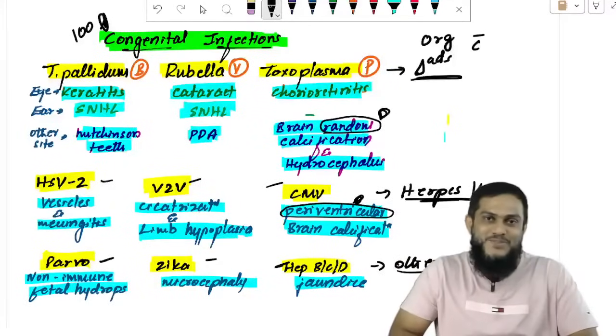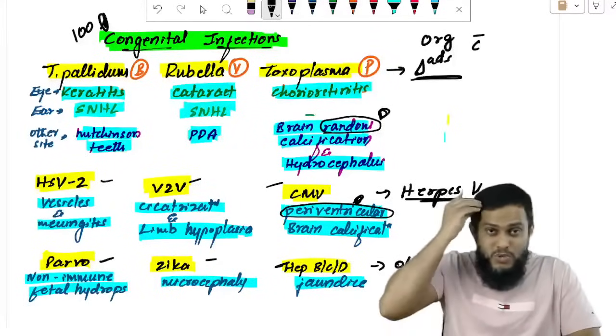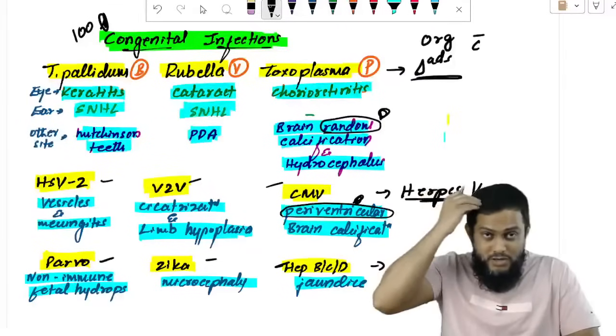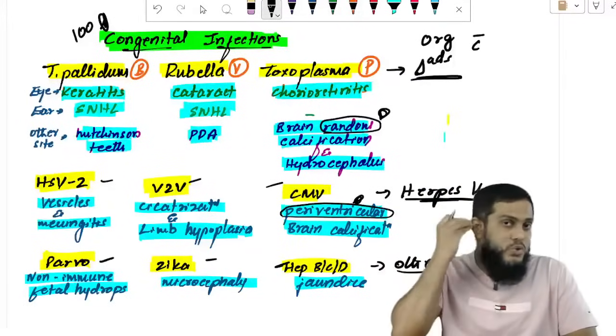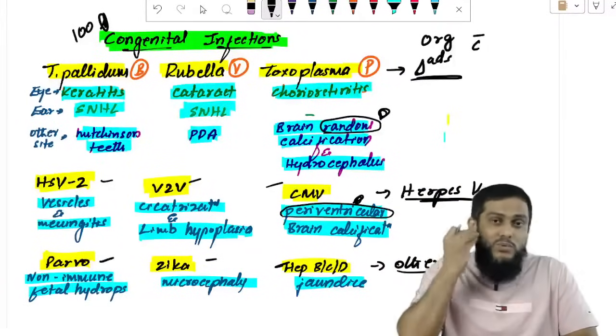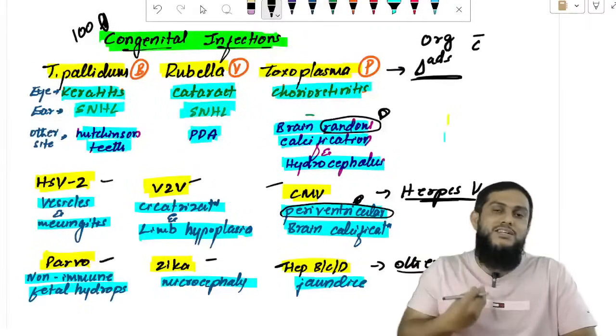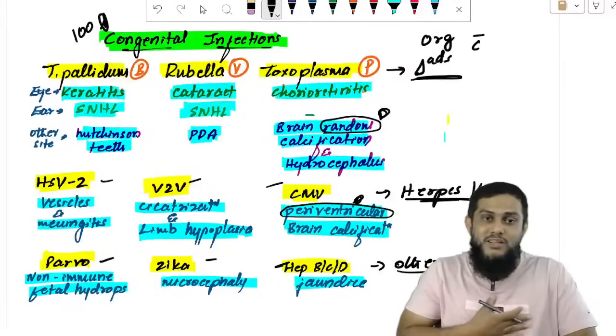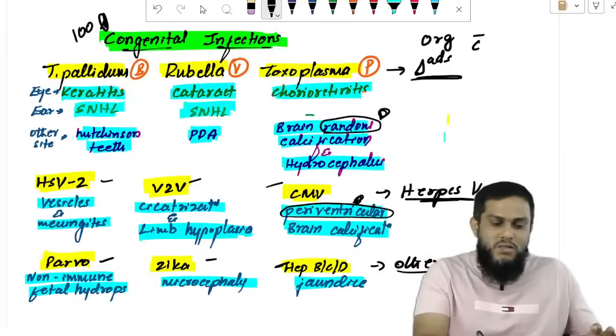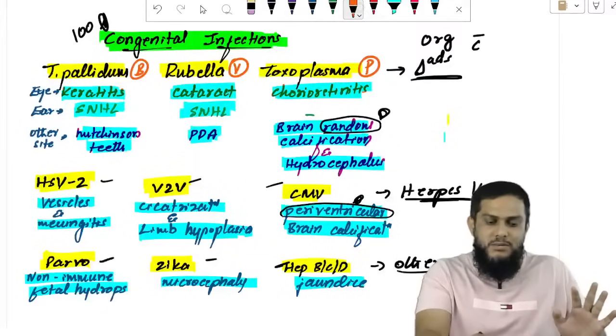We always get confused. So remember, the one which goes above directly goes above. From the eye directly to the brain. The ones which come down, they go to the ear and they come down. Eye to ear to teeth, Treponema. Eye to ear to heart, rubella goes a little further down, it comes to the heart. Okay, you got all the congenital infections and their manifestations.